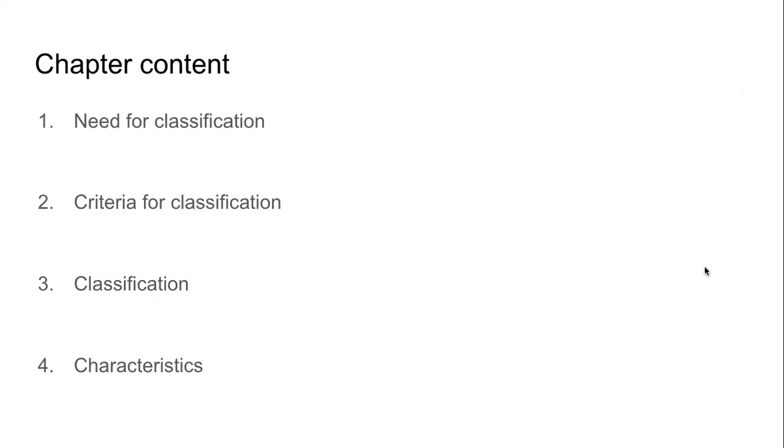Before we move, I just thought of a fun question. The name of this chapter is called Animal Classification. If I ask you, what do you think this chapter is very similar to from Science 1? There is a chapter in Science 1 also, which is very, very similar to this. Can you guess and tell me? Can you refer to your Science 1 textbook and tell me which chapter am I referring to in Science 1?